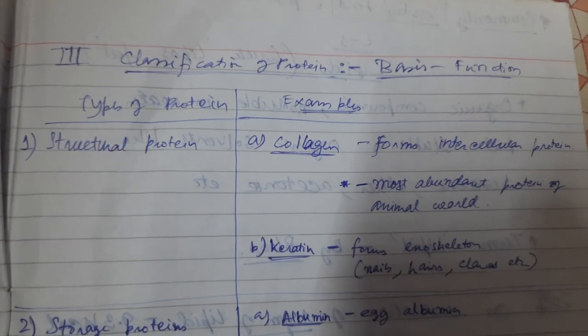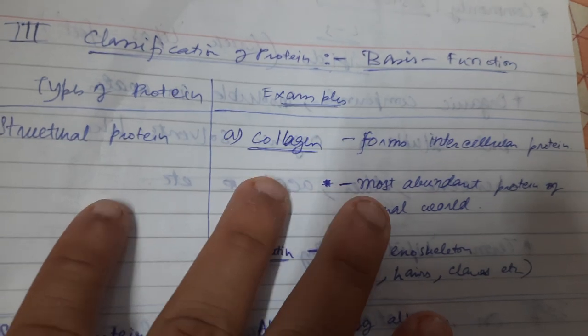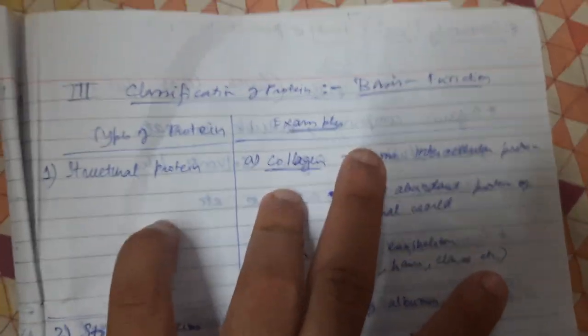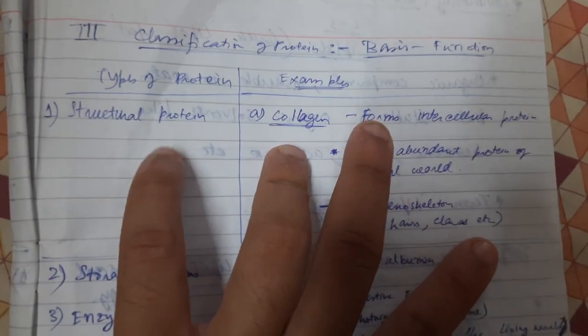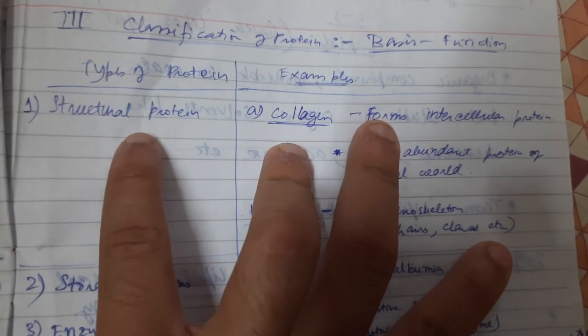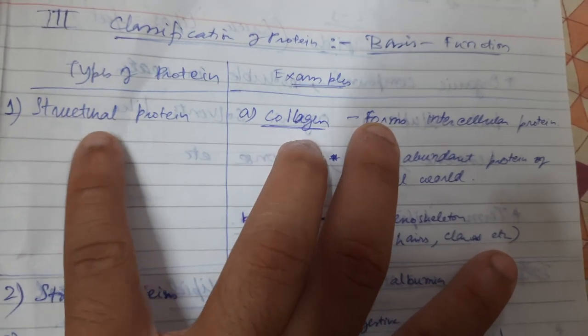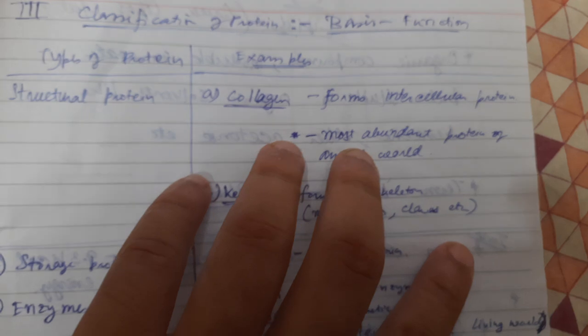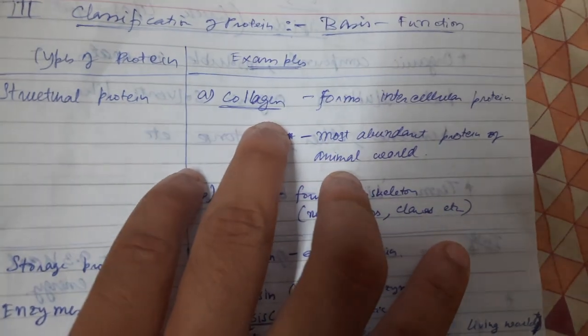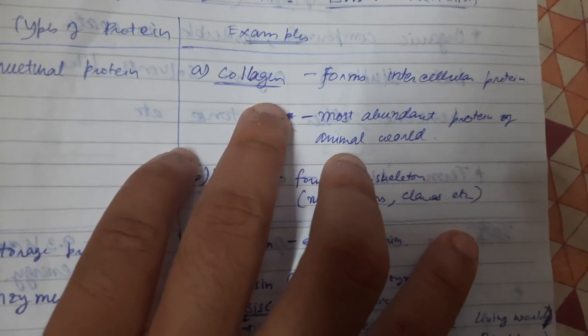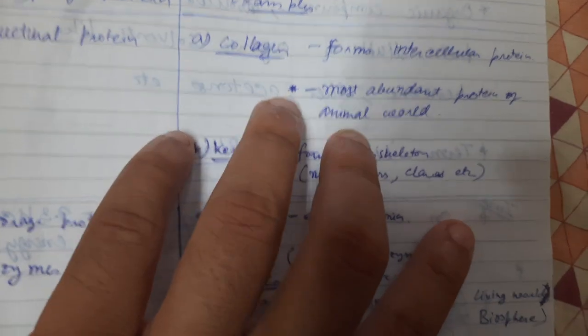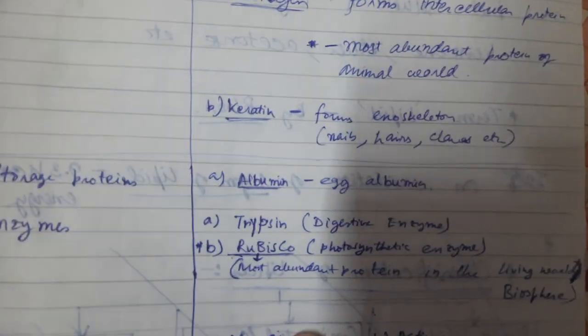So let's go into another classification of protein, the function-based classification. There can be different types of proteins on the basis of function. Firstly, the structural proteins. An example is collagen, which is an intercellular protein and one of the most abundant proteins in the animal world.